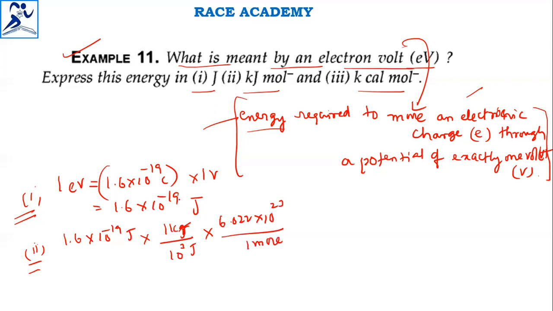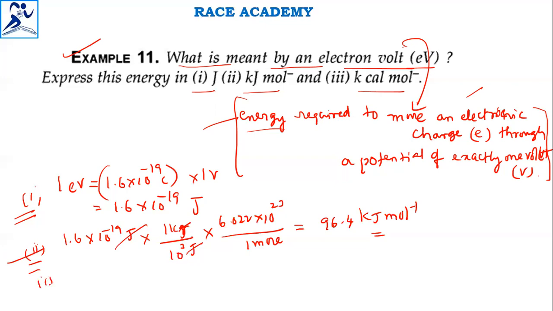So here the joule will get cancelled, and from the remaining multiplication you will get 96.4 kilojoules per mole as the answer, because 1 kilojoule is equal to 10 power 3 joules. That is the second question's answer.